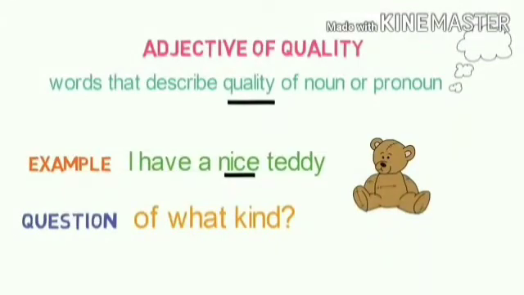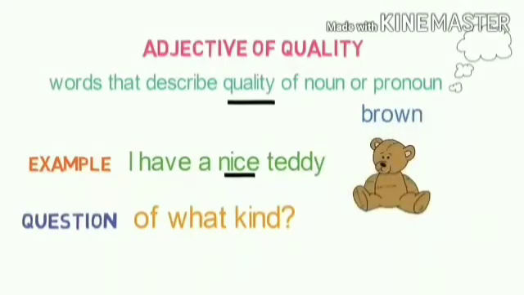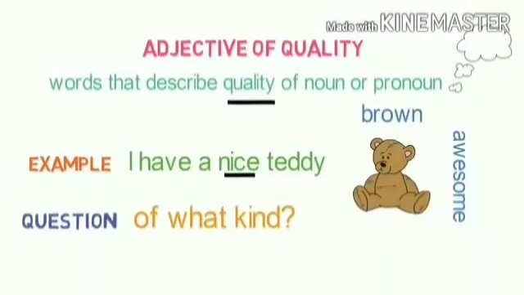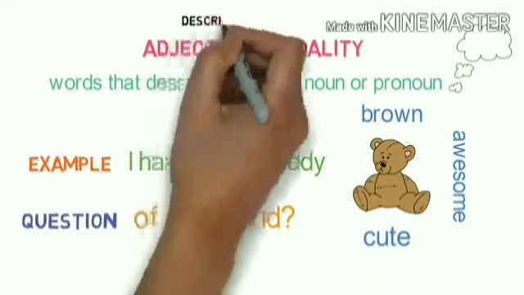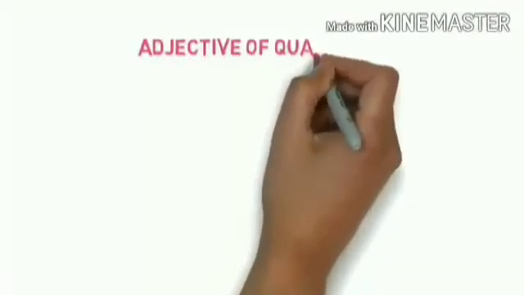Can you think of different qualities of a teddy? What is the color? Brown. And it looks awesome. And it's very cute. So brown, awesome and cute are the qualities of a teddy. Alright? Adjectives of quality are also referred to as descriptive adjectives. So shall we go to the next one?